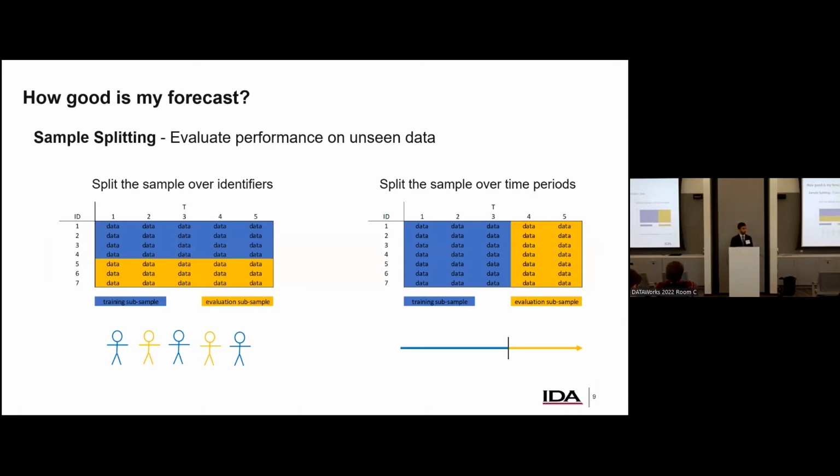So there are 2 different ways we're going to talk about here. If you look at the left-hand side, this is a panel data set. It's indexed by individuals, where you have individuals over time. You can split by individuals, and so you can say that I take 70% of my individuals observed over 20 years, and I throw them into bucket 1. They're my training set. I'm going to hold out 30% of those individuals and test on them, and that's a perfectly fine way of doing it.